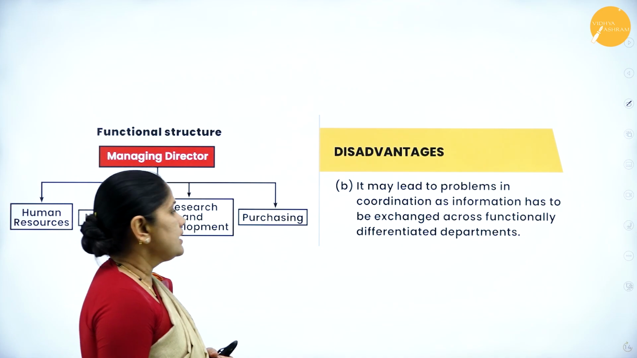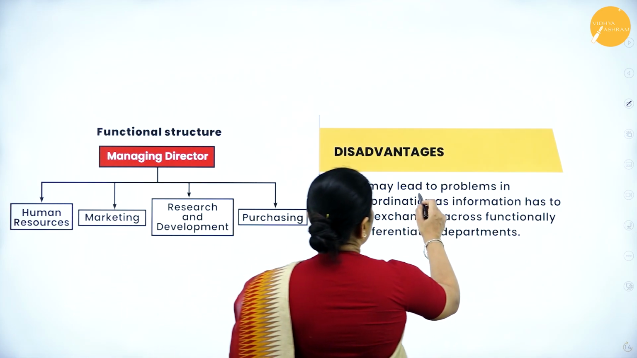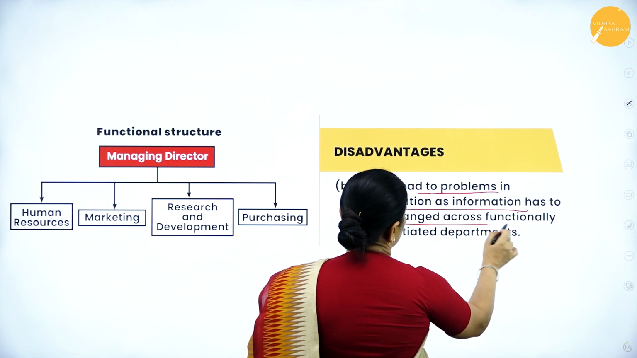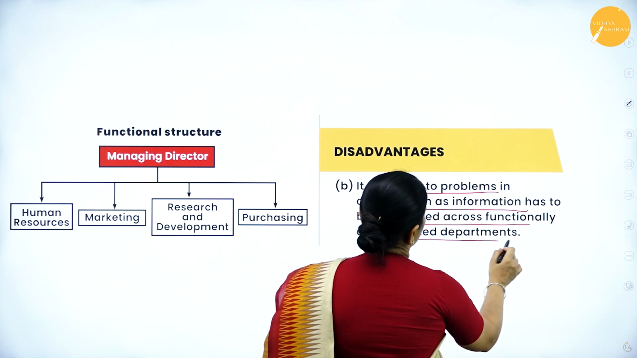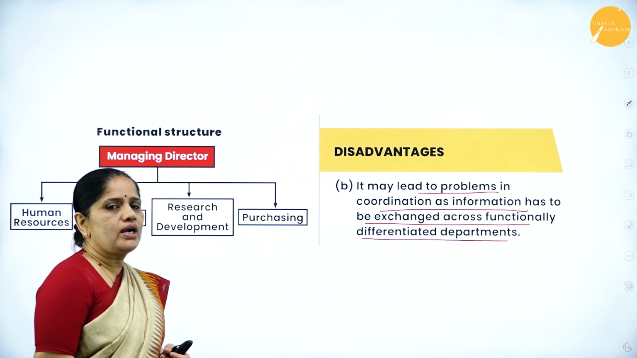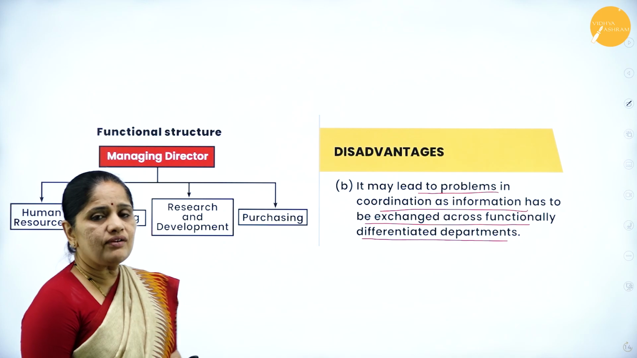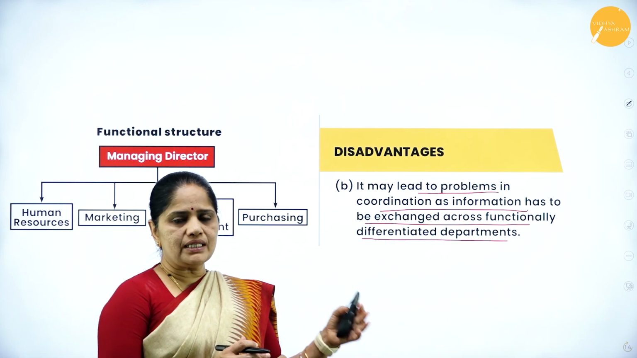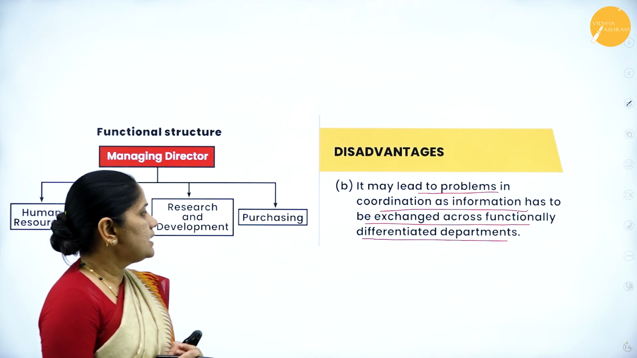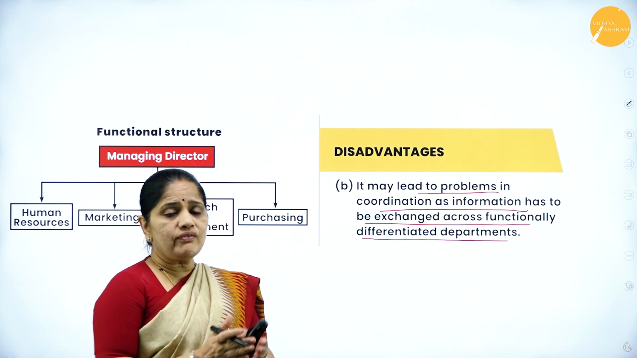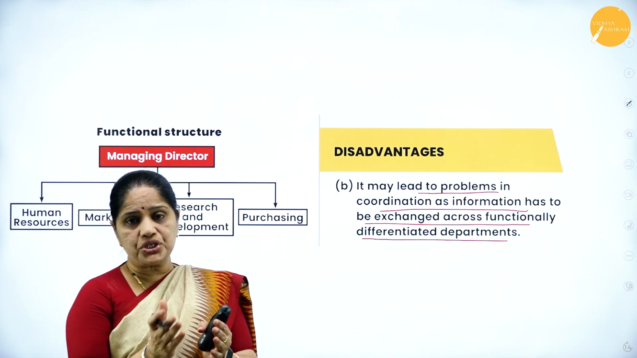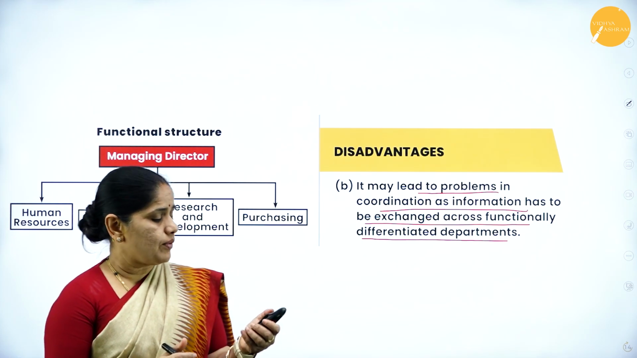Then the second disadvantage is it may lead to problems in coordination, as information has to be exchanged across functionally differentiated departments. So there may be problems in coordination because whatever information has to flow between the departments will be exchanged across functionally differentiated departments. So when they have any information to pass from one to another, there may be problems.